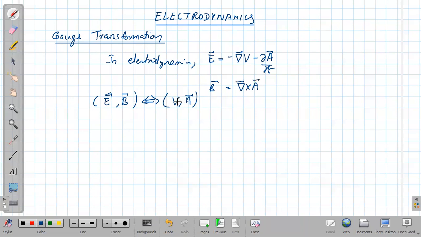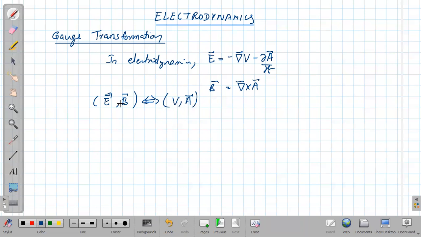The reason is, if you look at the potential formulation, we have only one vector and one scalar. But in the field formulation, both are vectors. Dealing with vectors is slightly more difficult than dealing with scalar quantities. So here at least one quantity is scalar, and therefore the potential formulation would be comparatively easier.